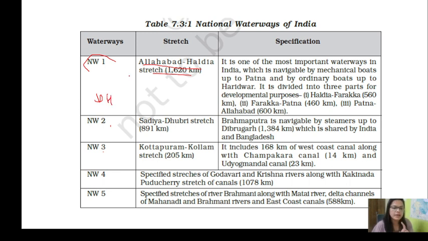One starts from A, so Allahabad to Haldia. Then 2 is SD, 3 is KK. There is symmetry in 3, so KK. Remember these, make your own tricks. Tricks don't work unless you remember the things; tricks only work when you remember the thing.